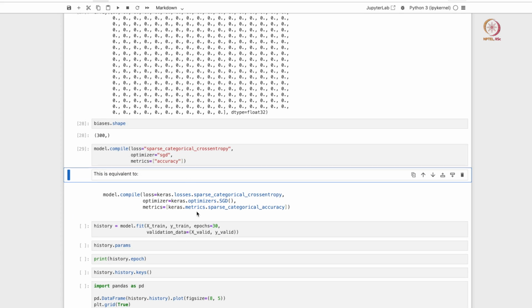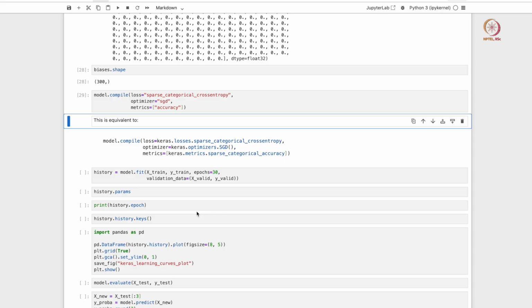There are a couple of different ways that you can declare this in your code. You can either use loss equals, for example, "sparse categorical cross entropy" in quotes, or you can use one of the attributes within Keras itself. Keras has a losses module, and within it you have the sparse categorical cross entropy attribute, which calculates the same cross entropy loss. So there are a couple of different ways you can compile your model. I have just given you examples of both syntaxes.